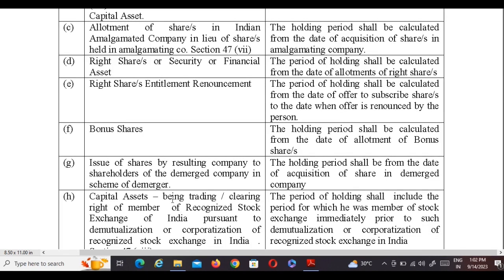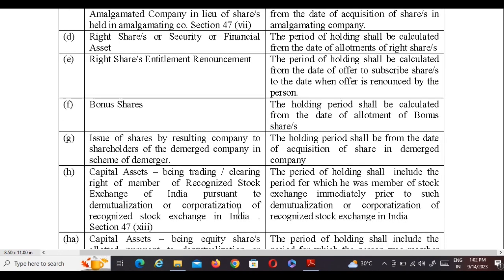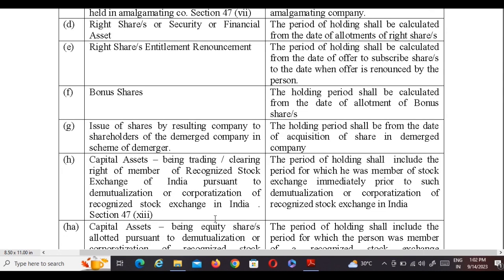Capital assets being trading or clearing rights of a member of a recognized stock exchange in India pursuant to demutualization or corporatization of a stock exchange in India, section 47 clause 13. The period of holding shall include the period for which he was a member of the stock exchange immediately prior to such demutualization or corporatization of the recognized stock exchange in India.